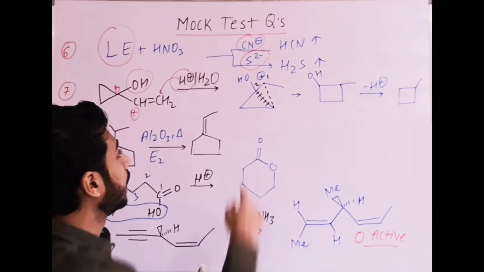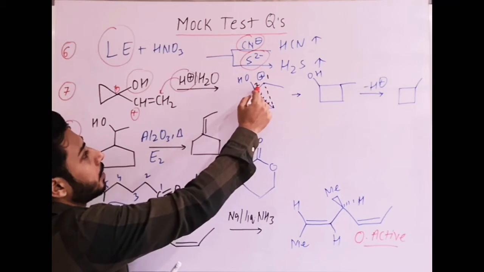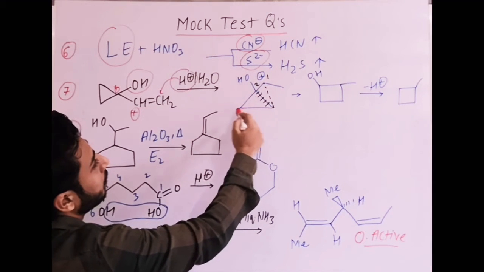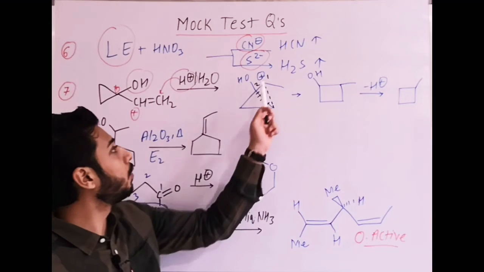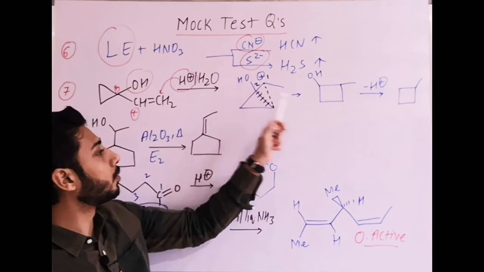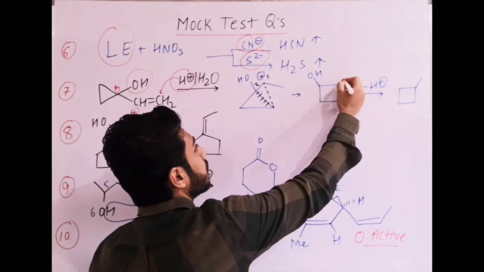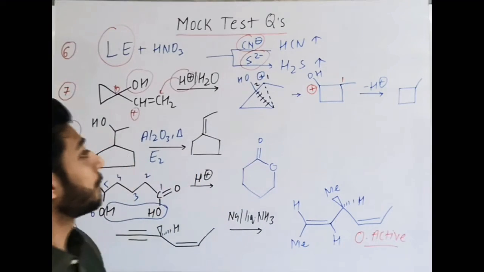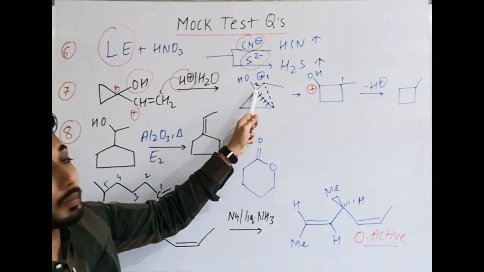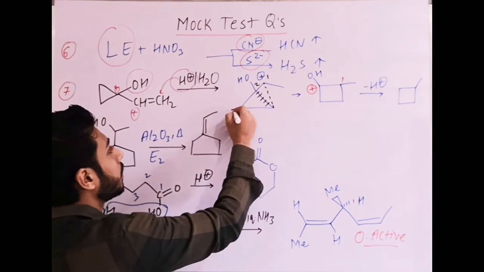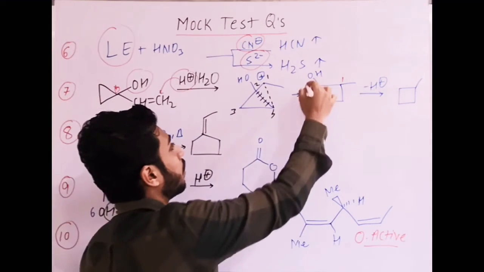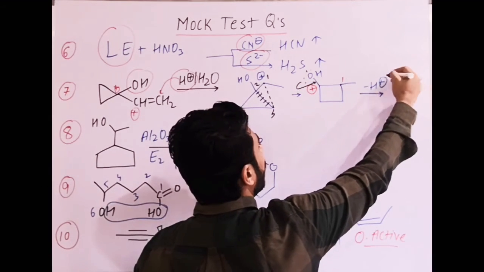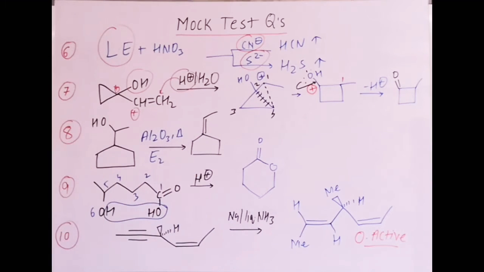That's why I'm marking it like this. And then the first carbon is combined with the second one, third one and fourth one. There are 4 carbons now, 1, 2, 3, 4. That is the way it is. The first one is with methyl, and on the second carbon OH. Now the bond is cleaved, that means the plus charge is there. When this bond is cleaved, the second carbon will get the positive charge, and then oxygen contains a lone pair, it will delocalize the electrons and give C double bond O, minus H plus. That is the final product formed.